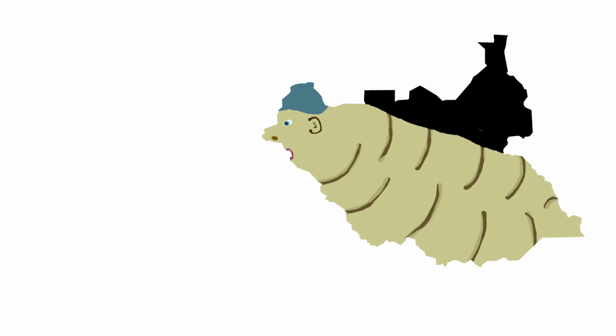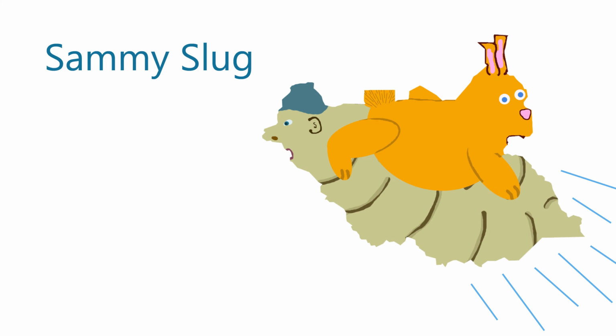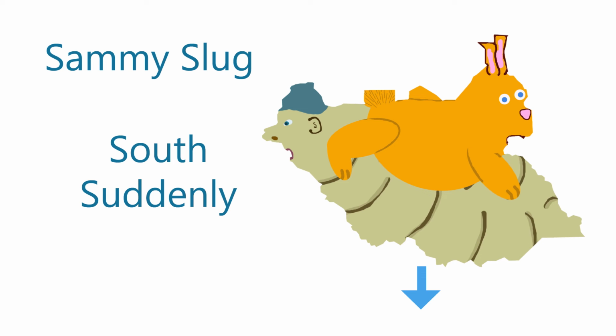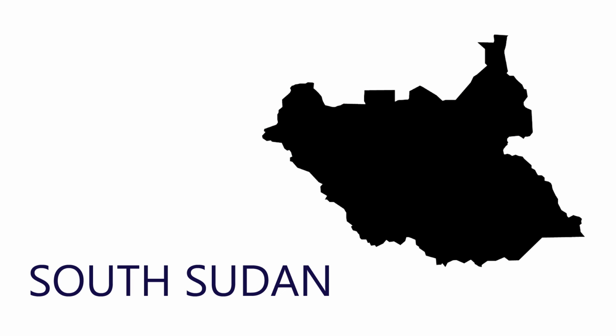Well, I see a face here in the top left, and I'm going to imagine this is a slug called Sammy Slug. Somehow he's able to fly through the air, and he's doing pretty well until suddenly this rabbit lands on him, and he goes south suddenly, which helps me remember South Sudan. So when I see the shape of the slug with the rabbit, I think of South Sudan.